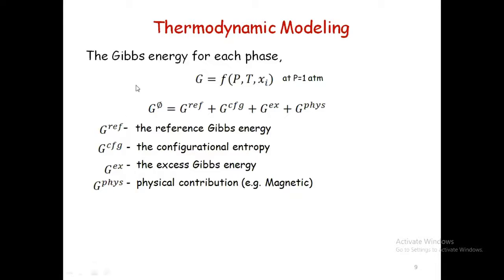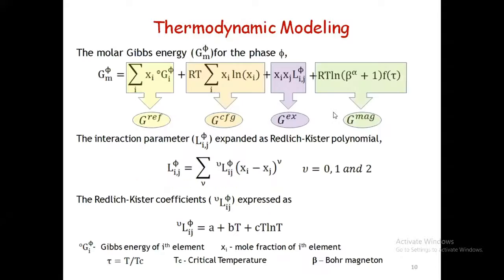When we want to define the phase, we have to know the reference Gibbs energy, the randomness, that is the configurational entropy, and due to mixing, sometimes we will have an exothermic or endothermic reaction. Some change takes place whenever we mix. That is the excess Gibbs energy, plus some physical contribution, for example if the phase has magnetic behavior. So a simple phase is divided into four parts, and everything is expressed in terms of mathematical equations.